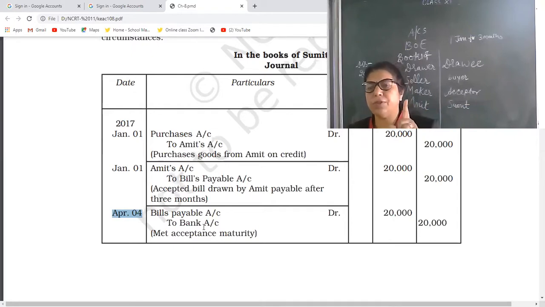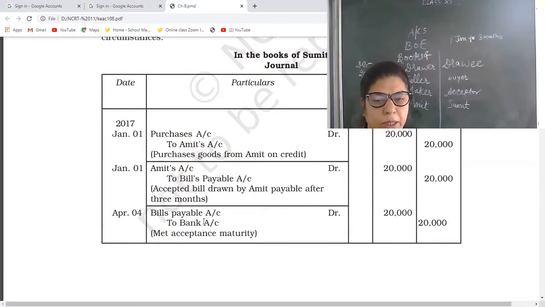So 1st January to 1st February, 1st February to 1st March, 1st March to 1st April, then 3 days. So the date will be 4th April. Okay. And on the 4th April, Sumit will make the payment and get his bills payable back.